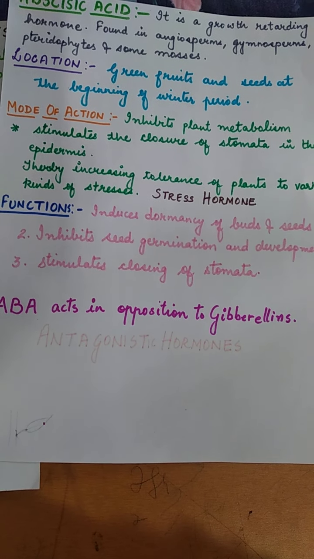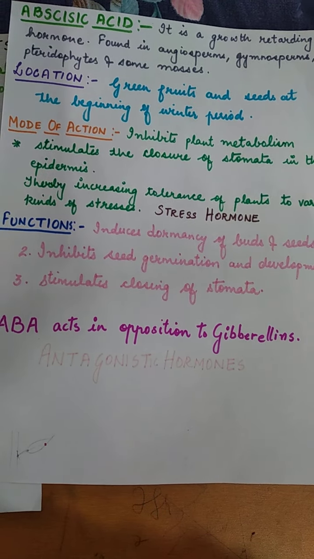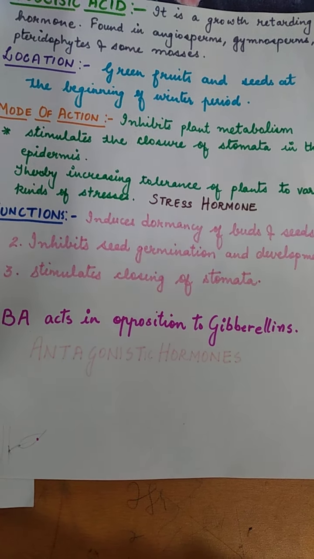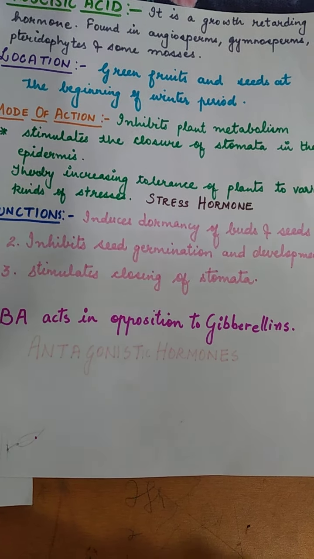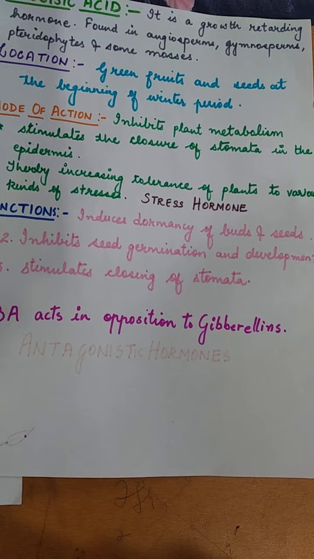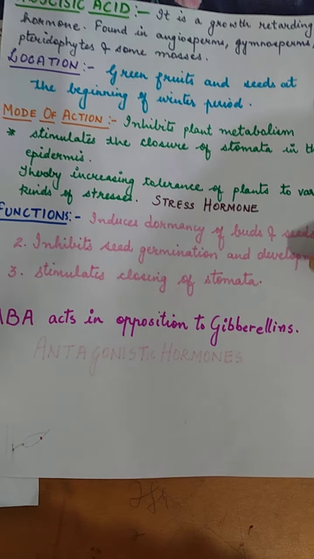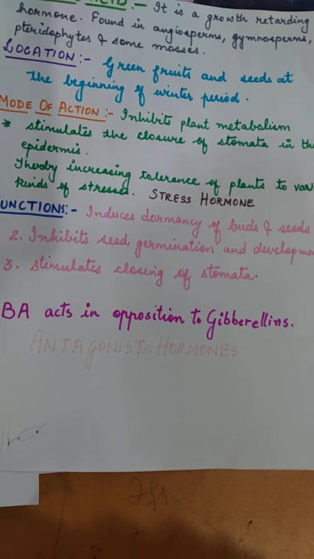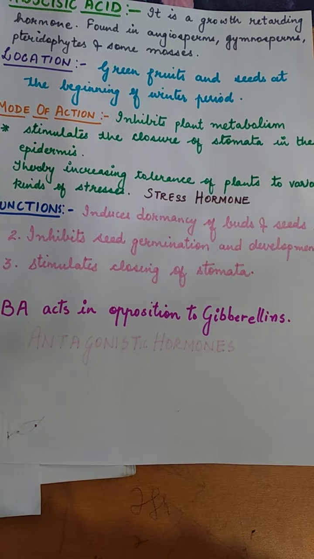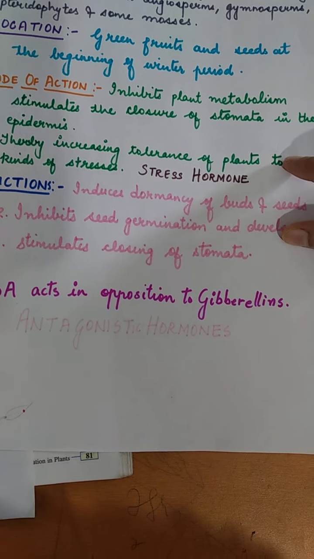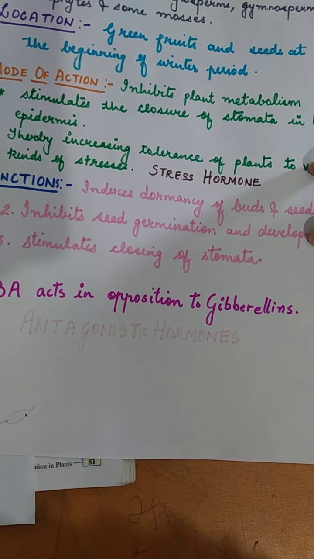Now, how does abscisic acid initiate this process of growth retarding? By inhibiting the plant metabolism. How does it do this? By stimulating the closure of stomata in the epidermis. We know that once the stomata are closed, there will be no diffusion of carbon dioxide from the atmosphere into the leaves. So thereby the process of photosynthesis is stopped. So ultimately food production is stopped. Now, as this hormone closes the stomata, one more thing it does for the plant, it increases the tolerance of plants to various kinds of stresses.